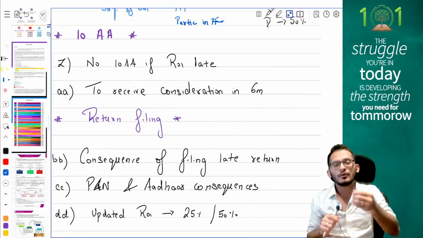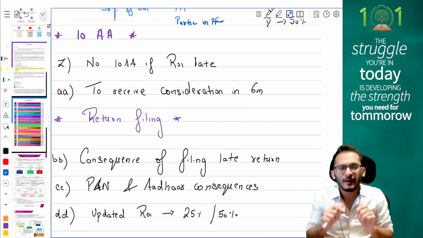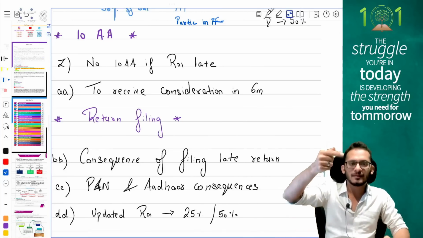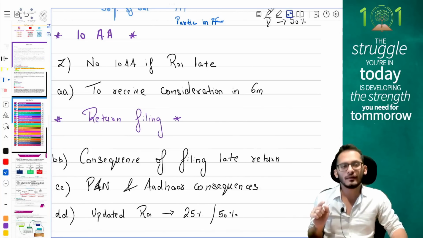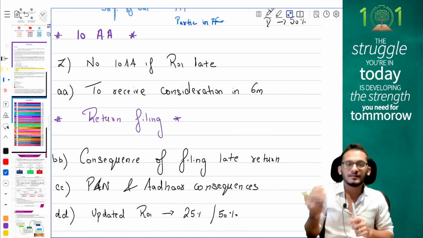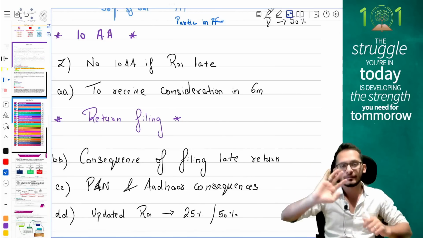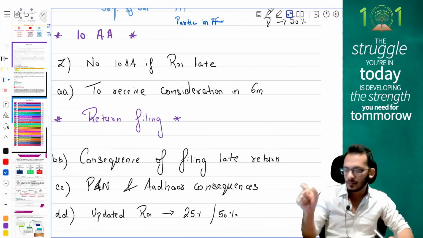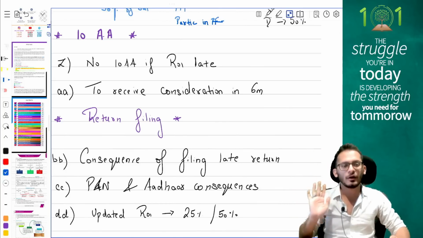Second, when you have any expenses which are incurred for the purpose of your exports, then the expenses will be removed both from export turnover and from total turnover. Notice, people, if the consideration is not received within 6 months, it will only be ignored for the numerator. It will not be ignored for the denominator. But if an expense is incurred, then it will be removed both from numerator and from denominator.